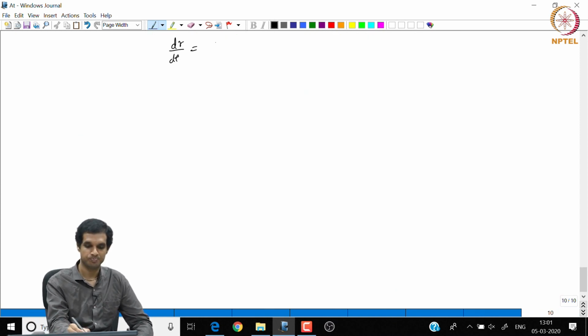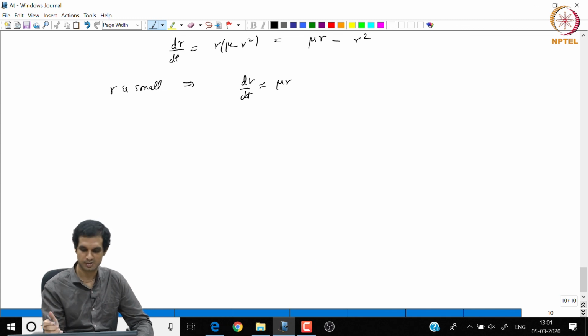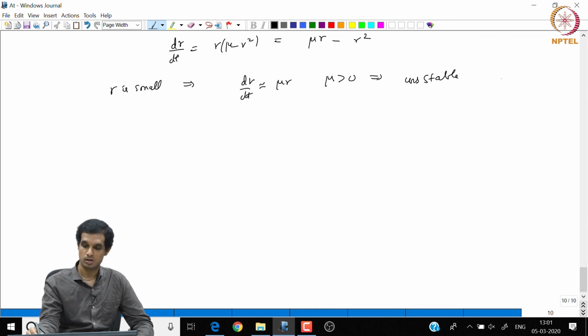dr by dt is equal to r into (mu minus r square), which is nothing but mu r minus r square. So when r is small, we have dr by dt approximately mu r, because we are neglecting this term when r is small. So when mu is positive, we see it is unstable, because the solution r of t grows as e power mu t, so it grows.